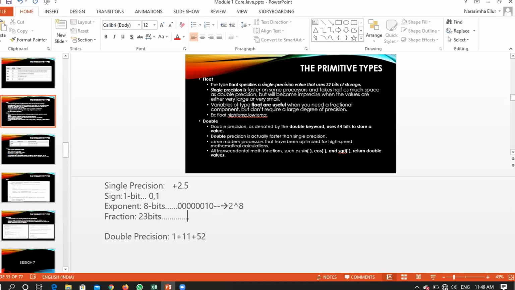For a fraction you are using 23 bits. That means you now have the capacity to put a value in the fraction which is of a range 2 raised to 32, right? So these are the ranges or the values with respect to single precision. Single precision means you are using 32 bits for representing one fraction.